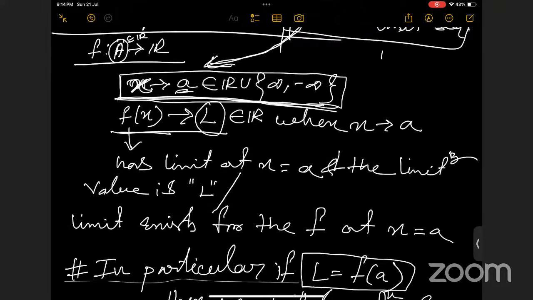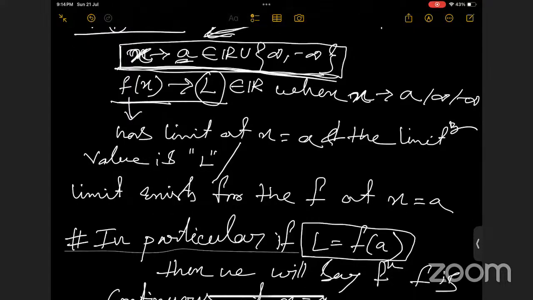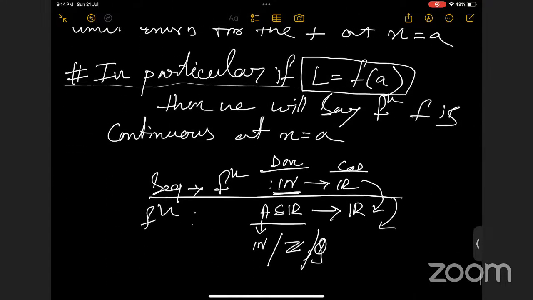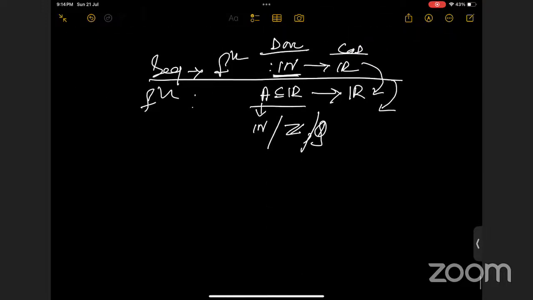So here, when x is tending to any real number or infinity or minus infinity, if the functional value is tending to L, then L is said to be the limit. And if particularly L equals f of a, then the function is said to be continuous at the point x equals a. Up to this, the concept is clear to you, right? Yes, ma'am.